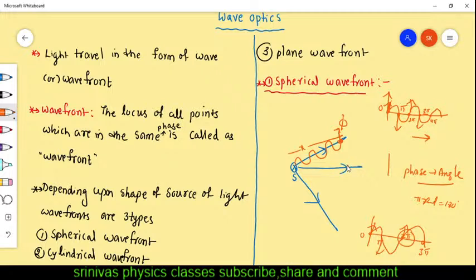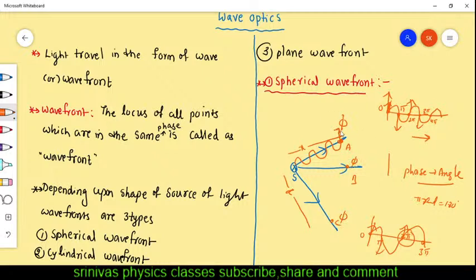This phase is, for example, here 5. These are some points which are at the same distance from the source. For example, a, b, c are three points at the same distance from the source. S is the source here. Then these three points are at the same distance, which means they have the same angle, and their phase angle is also the same, 5, 5, 5.